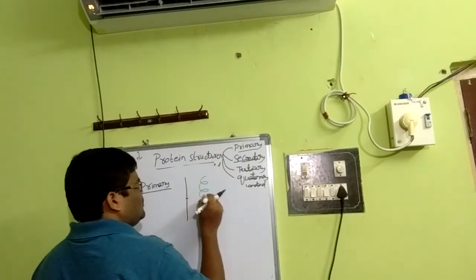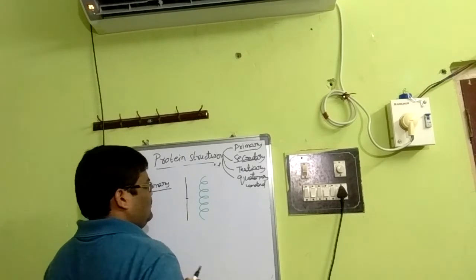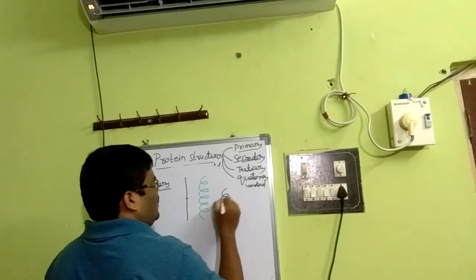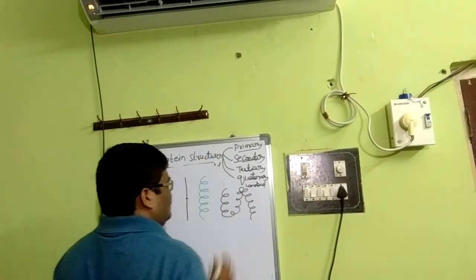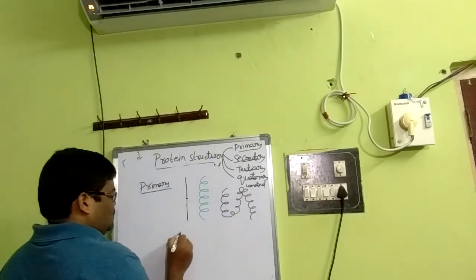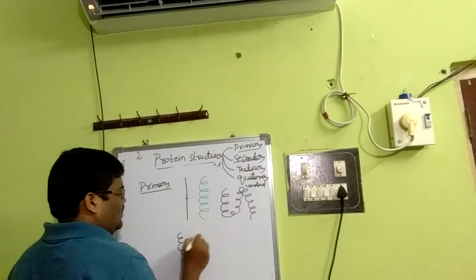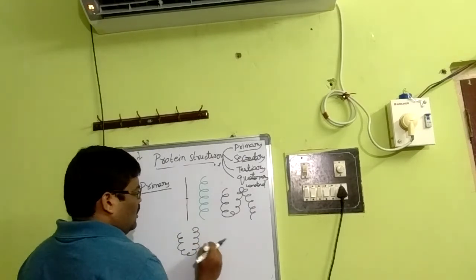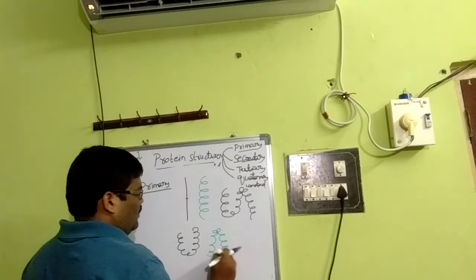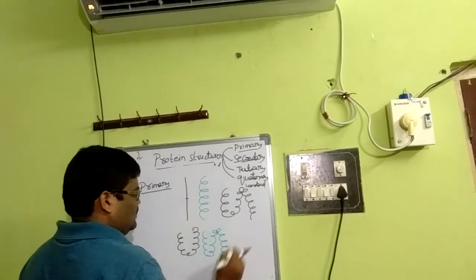It's a secondary structure. It's a tertiary structure. And it's a quaternary structure. That means a quaternary structure has two or more amino acid chains, or monomers.